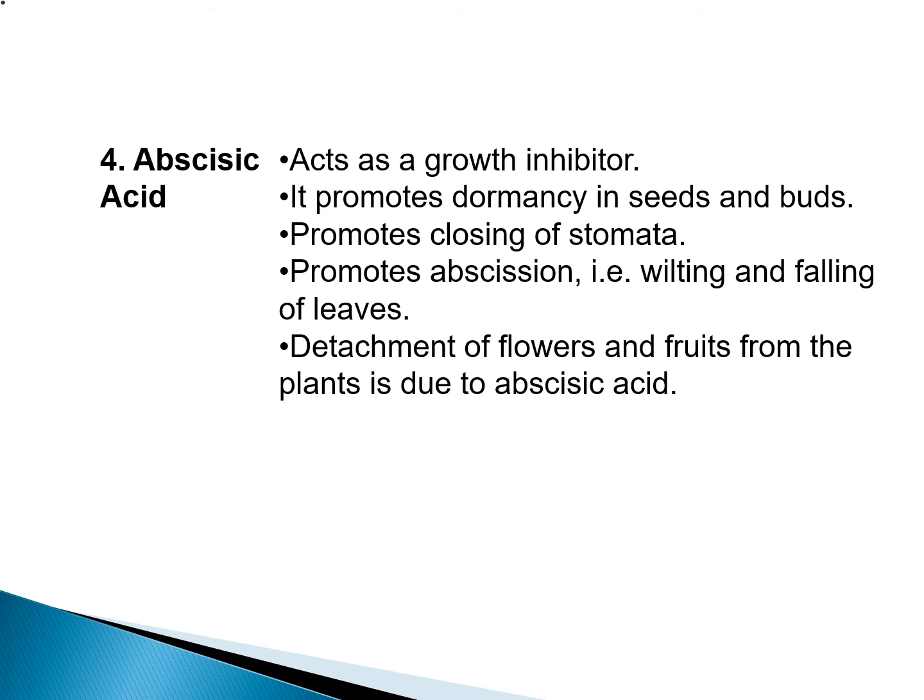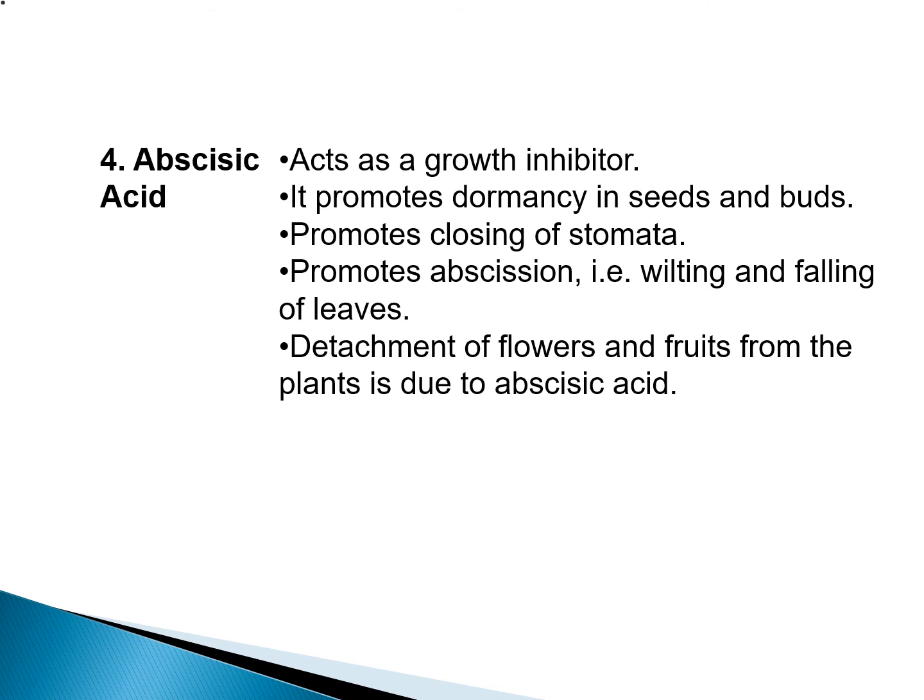It promotes dormancy in seeds and buds. It promotes closing of stomata. It promotes abscission. Abscission is wilting and falling of leaves. It helps in the detachment of flowers and fruits from the plants. Okay, and it stimulates the closure of stomata, as I have already told you, in the epidermis, and it also increases the tolerance of plants to various kinds of stresses. So we also call it stress hormone. Okay, so this is a very important point, that we call it stress hormone since it increases the tolerance of plants to various kinds of stresses.